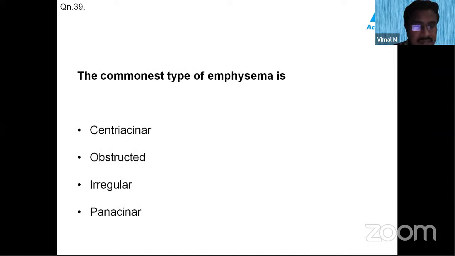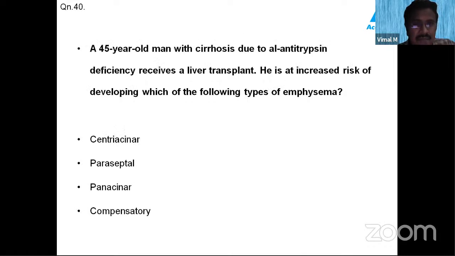Let us see this question. The commonest type of emphysema is centriacinar, obstructed emphysema, irregular emphysema, pan-acinar emphysema. Now see this question. A 45-year-old man with cirrhosis due to alpha-1 antitrypsin deficiency receives a liver transplant. He is at increased risk of developing which of the following types of emphysema?